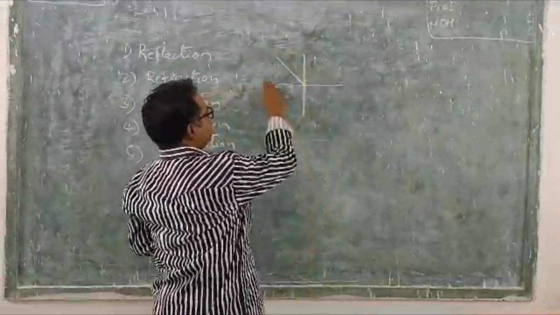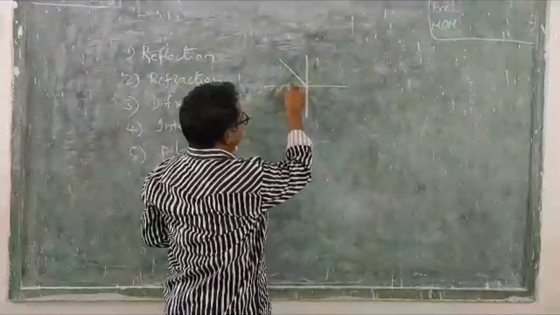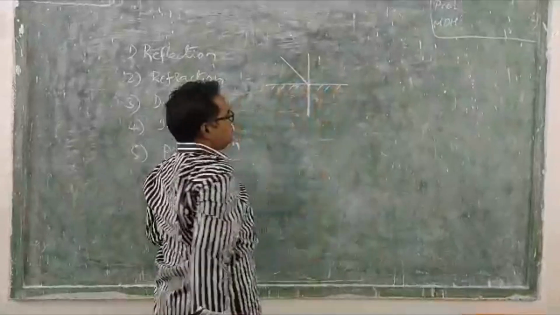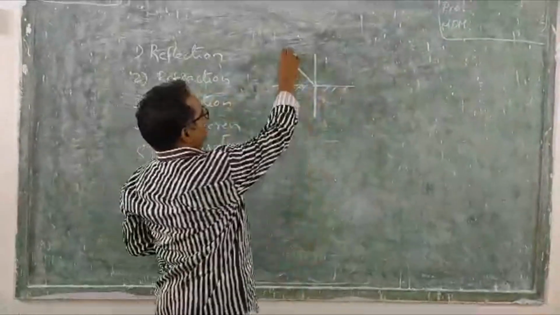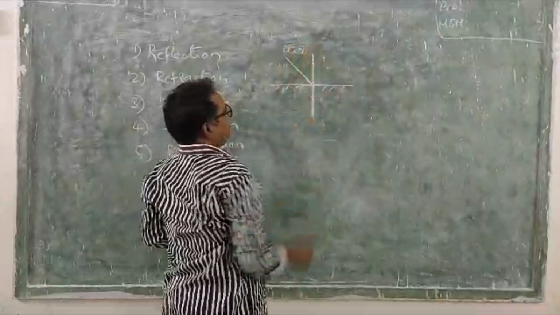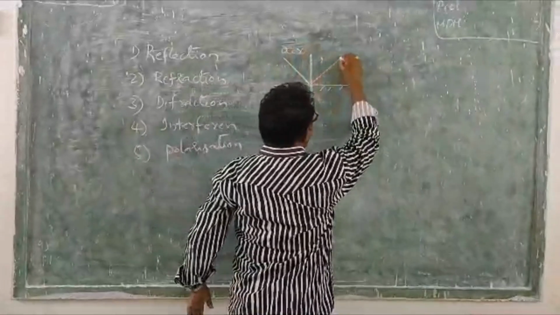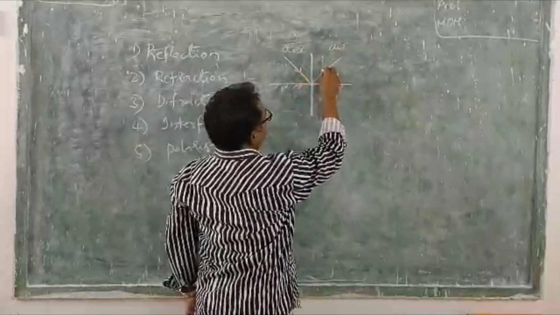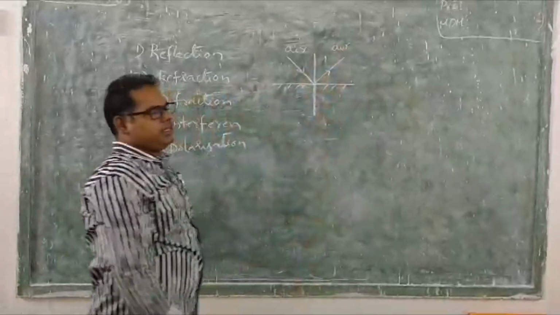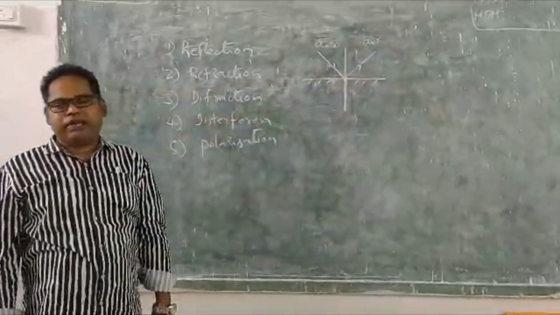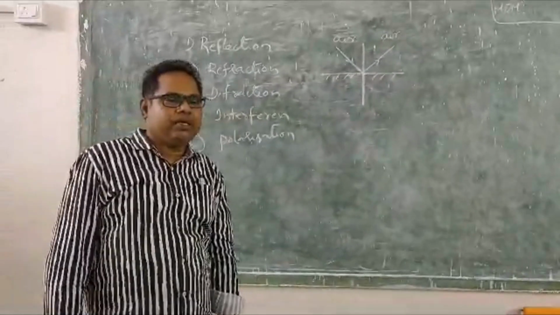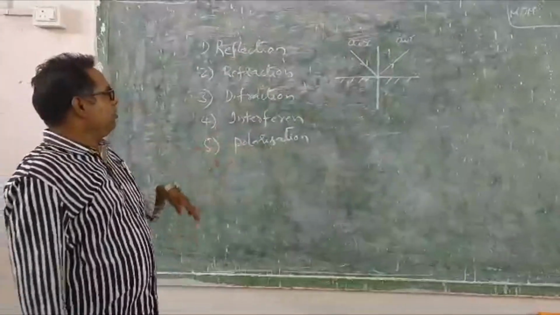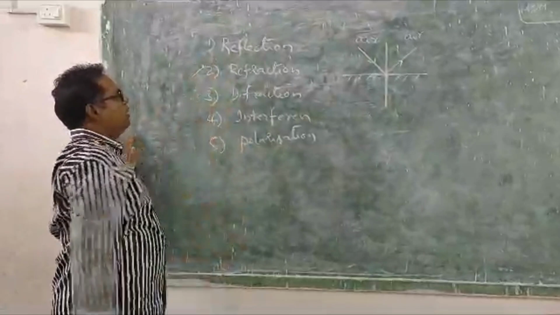Incident on the point on the surface. It is coming from air, you say. Then it is sent back to the air. Bounce. So this is nothing but reflection. So reflection is nothing but bouncing back of light rays to the same medium. Then what about the refraction?